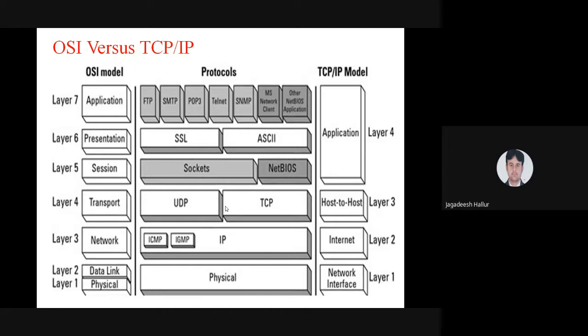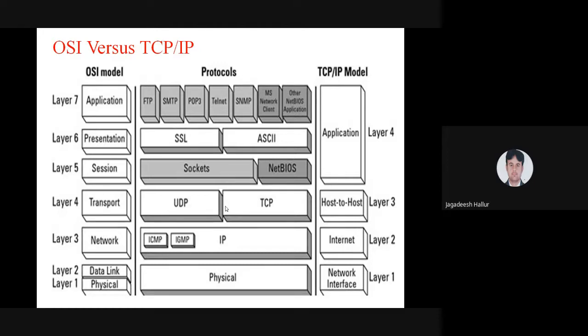This network layer mainly operates on the Internet Protocol, that is IPv4 and IPv6. IPv4 is Internet Protocol version 4, and IPv6 is Internet Protocol version 6. What is the main functionality of this IP? It is going to assign a particular IP address to each individual person, individual PC, individual tablet, individual laptop. So the IP addresses each individual device working individually, and that is taken care of by this network layer, which comes in layer 2.